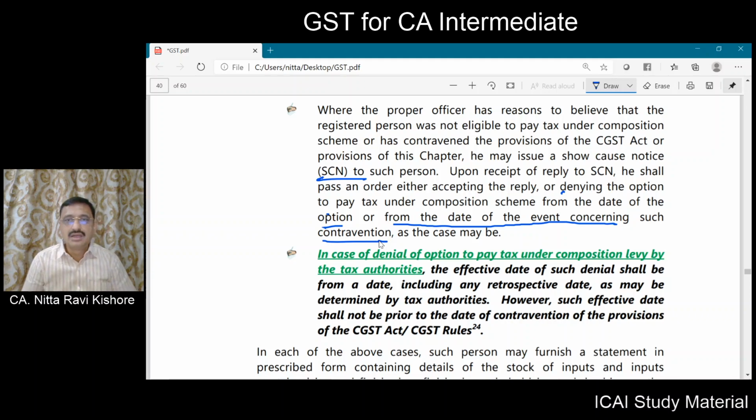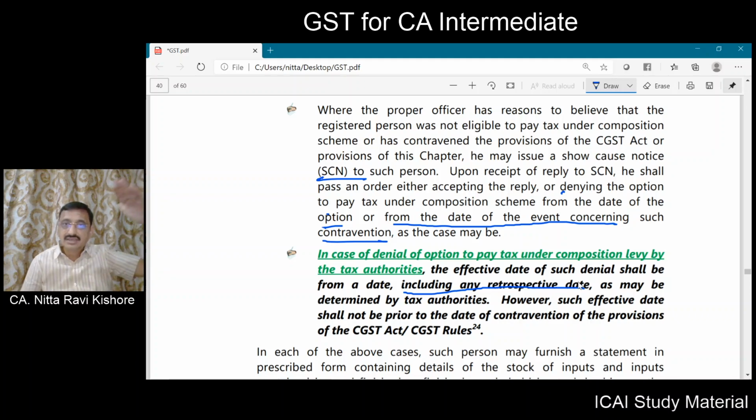Now what will happen if the option for composition scheme is denied by the tax authority? What will be the effective date? It shall be from a date including a retrospective date. So the order need not say you are ineligible from today. It can even be a retrospective date.